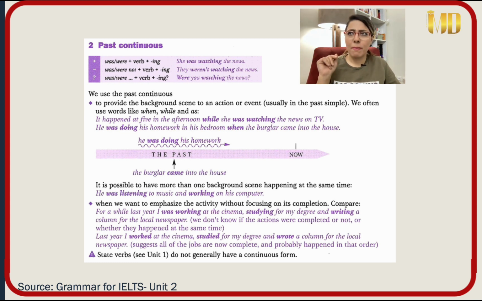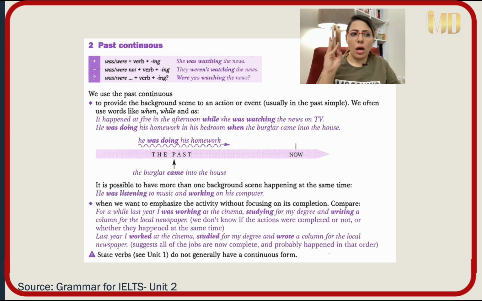Remember, for simple past, I said you say it is completed. It is completed in the past. But in English, when we use past continuous, it means that the activity is important, but we don't know whether it is finished, it is completed or not. There is a difference between completion and finish. For example, when you say, I did my homework yesterday, and when you say, I was doing my homework, what's the difference here?